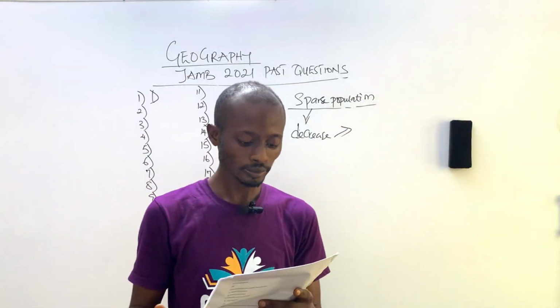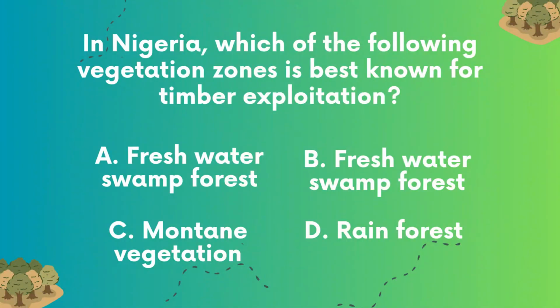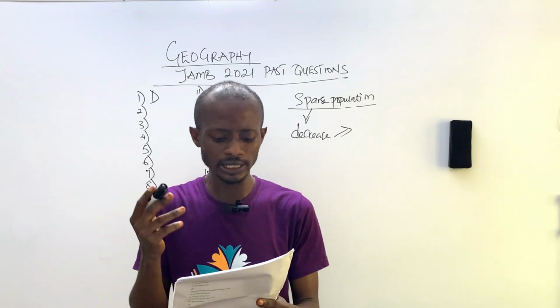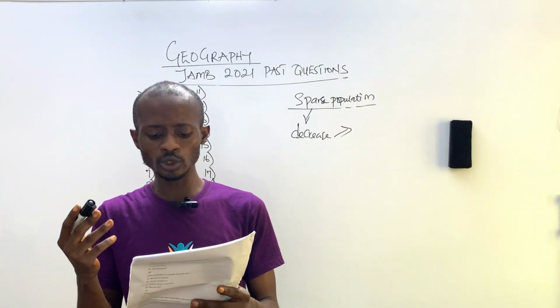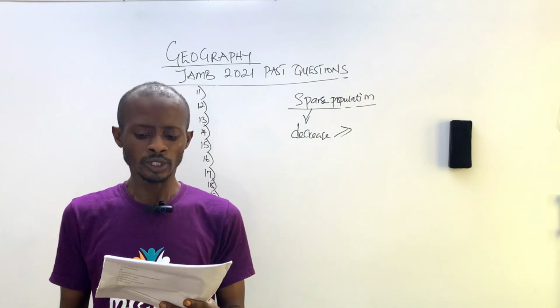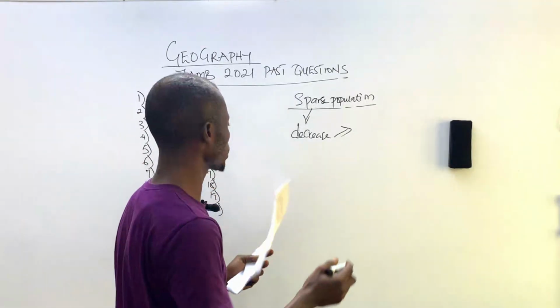Number 2. In Nigeria, which of the following vegetation zones is best known for timber exploitation? A, freshwater swamp forest. B, freshwater swamp forest. C, mountain vegetation. And D, rain forest. They're asking us which of the following vegetation is best known for timber exploitation. Timber exploitation, these are places with tall trees.